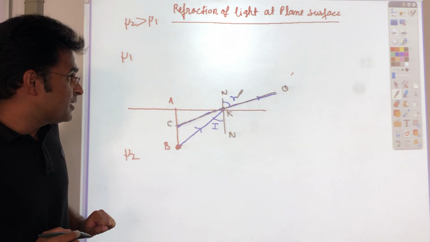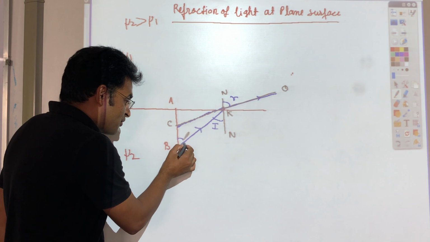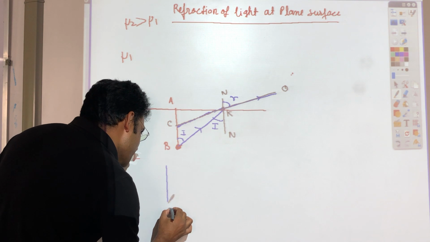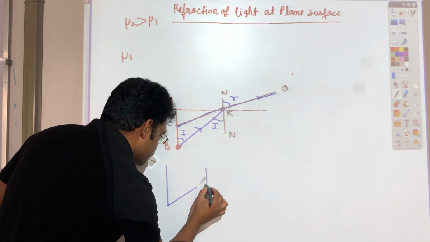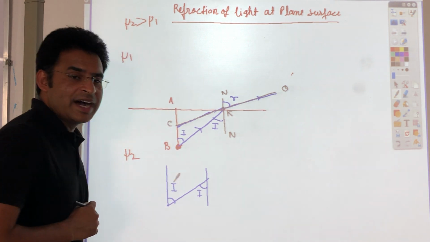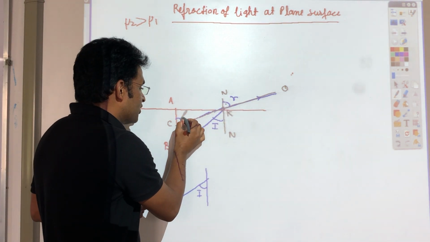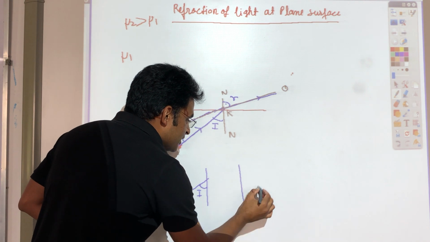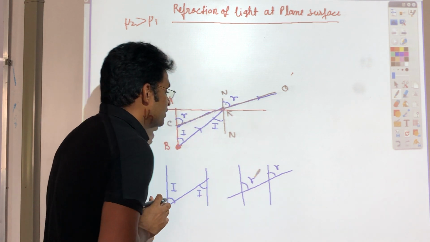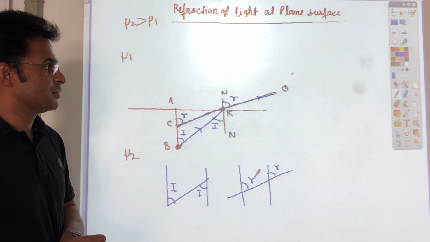If you see this triangle, this angle is I. So this angle will also be equal to I. This angle will be equal to R. What's the reason for that? I'll tell you. If this angle is I, using geometry we can write this angle will also be I. Similarly, if this angle is R, this angle will also be equal to R. Again, we can use geometry for that. So this angle is I and this one is R.